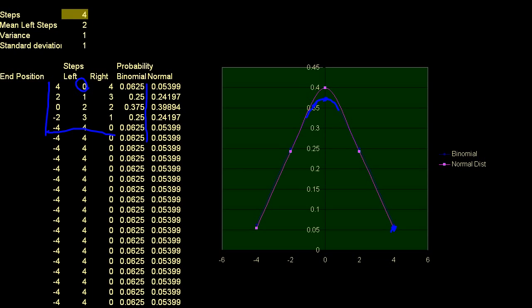Let me switch my color back to yellow. It's easier to see. If I take 4 steps to the left and 0 steps to the right, my final position is going to be at -4. It's going to be here. If I take an equal amount of both, so that's this scenario, then I'm neutral. I'm just stuck in the middle right here. I take 2 steps to the right and then 2 steps to the left, or vice versa, and I end up right there. And so hopefully that makes a little sense of this.